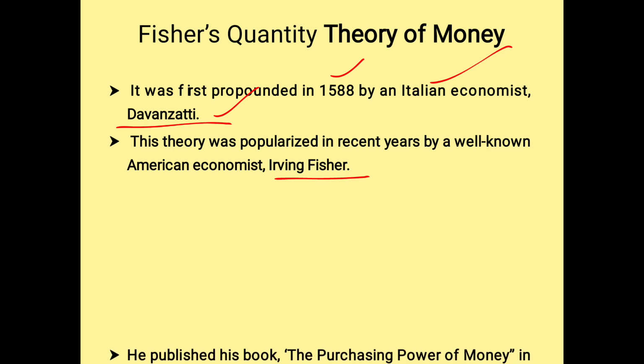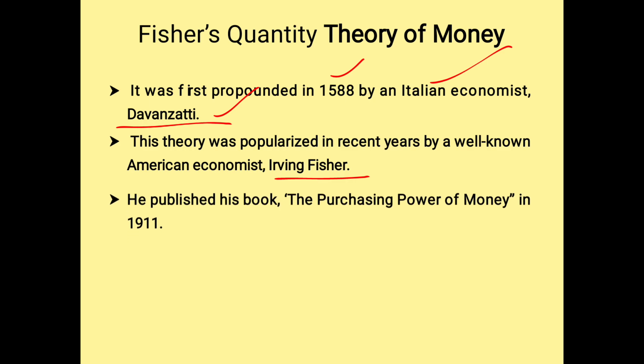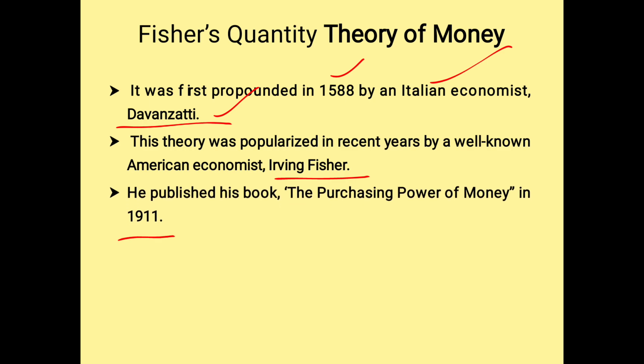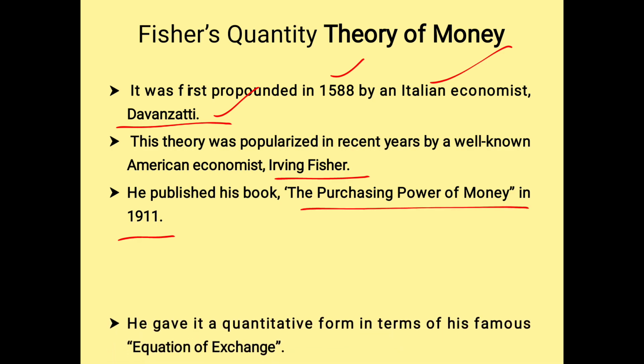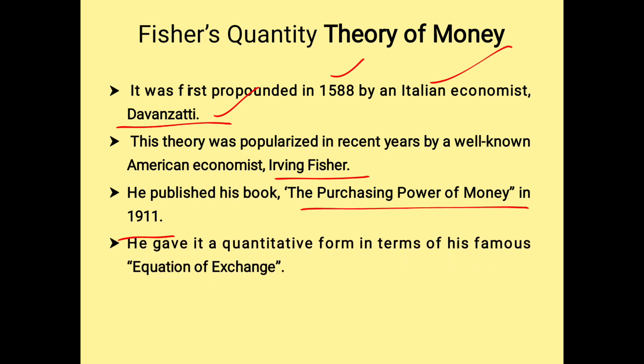Next, he has published a book. In which year? In 1911. What is the name of the book? The Purchasing Power of Money. Under this he has given a quantitative form in terms of his famous equation of exchange. So Fisher's quantity theory of money is famously known as the equation of exchange.